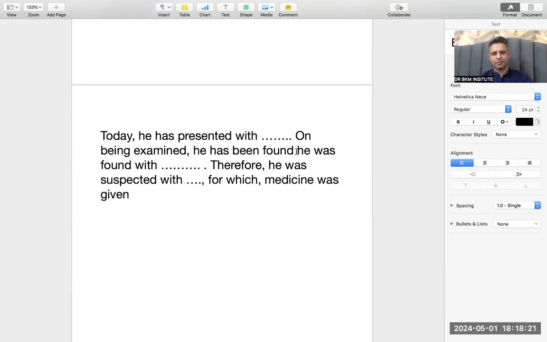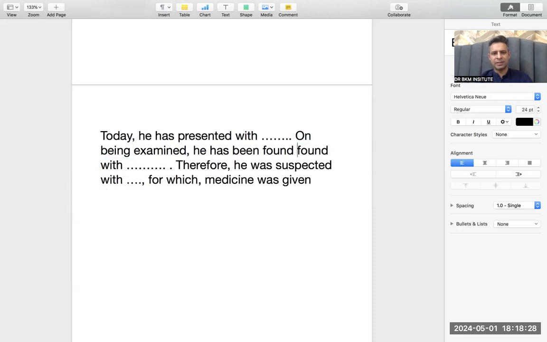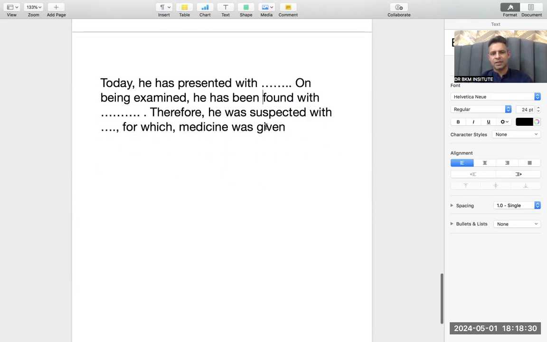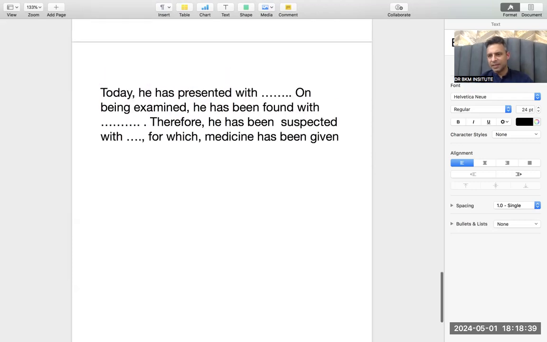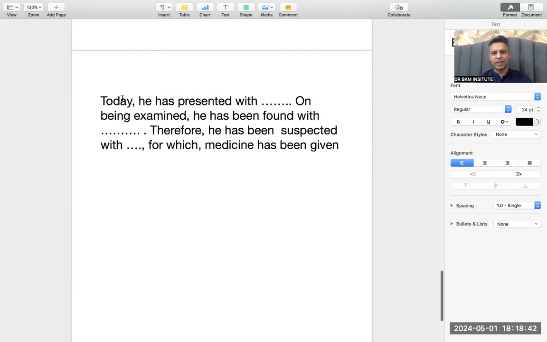So on being examined, he has been found with. So the only change I am doing is was is being replaced by has been. Therefore, was changed by has been. Medicine was given, has been. So this is the main grammar change that happens in today's visit. Today he has presented with this. On being examined, he has been found with this. Therefore, he has been suspected with this, for which he is being referred to you. In the last visit, you will say he is being referred to you.